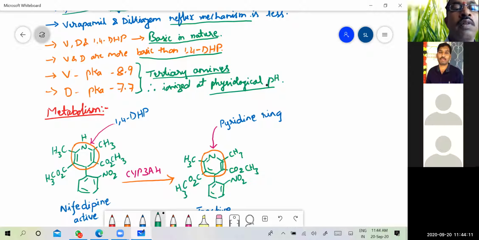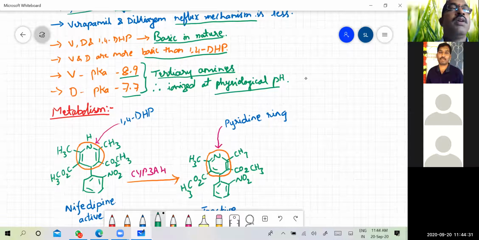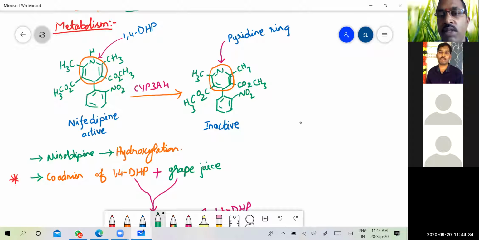The verapamil pKa value is 8.9, whereas the diltiazem pKa value is 7.7, and they will be circulating in the peripheral part, which is the site where they should go and act on the blood vessels. So this is the physical nature and their ionization.